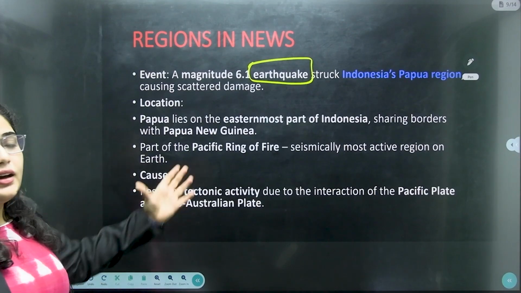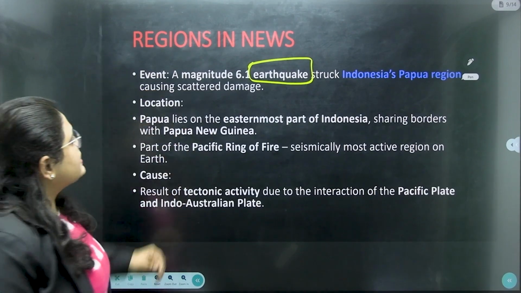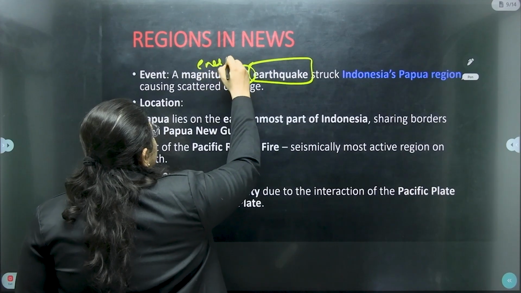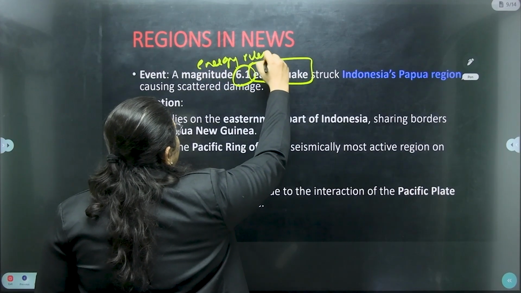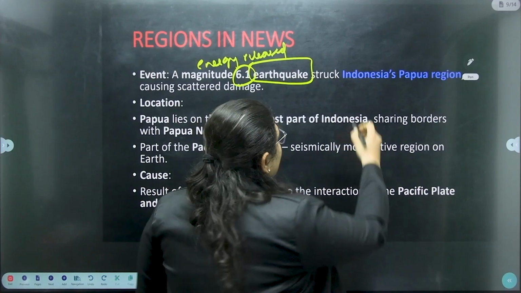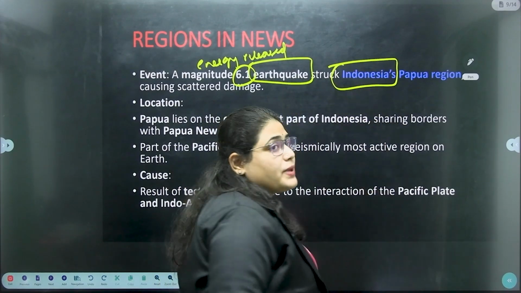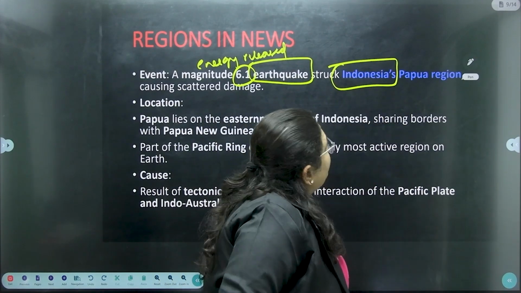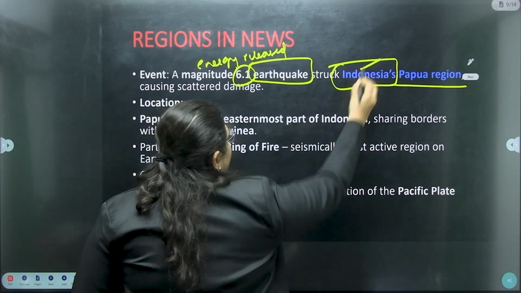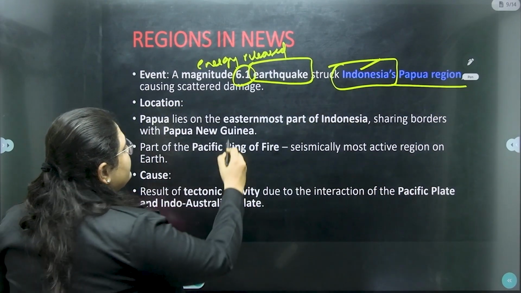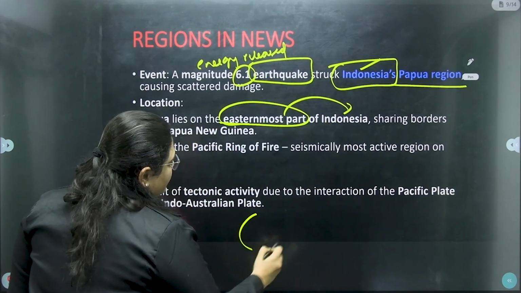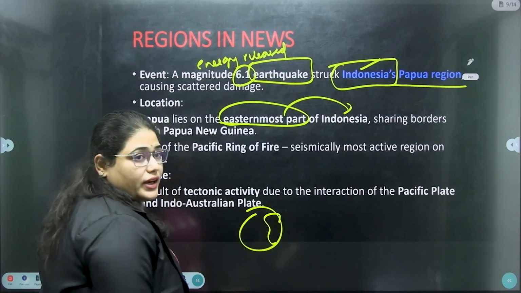Now, we'll see the current affairs. A 6.1 magnitude means energy released, right? So they are talking about energy released. A 6.1 magnitude earthquake has struck Indonesia. Indonesia is present in the Pacific Ocean, in the Papua region of Indonesia. The Papua region is found in the easternmost part of Indonesia. So this is Indonesia and this is the Papua region, right?